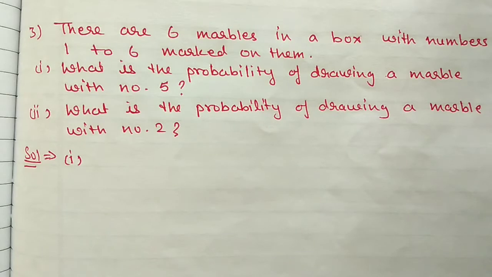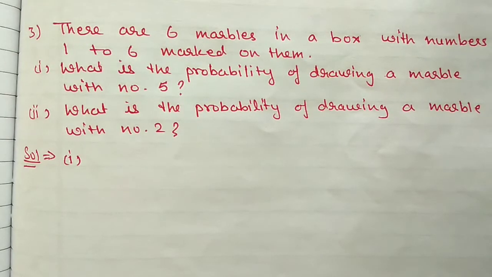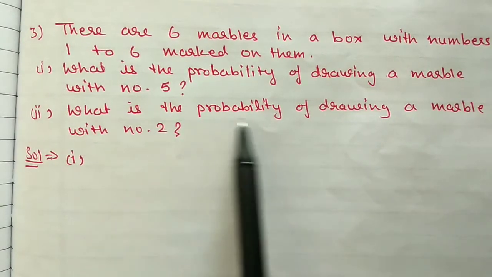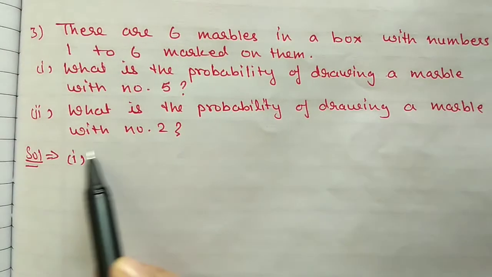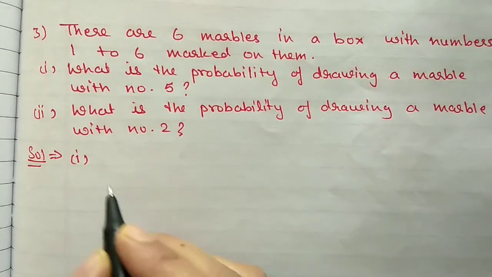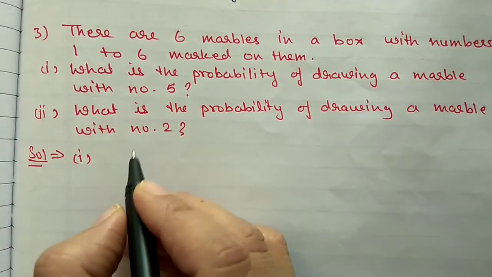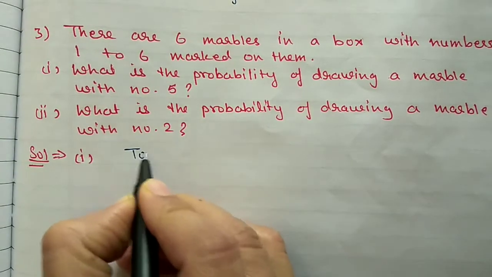Next, question number 3. There are 6 marbles in a box with numbers 1 to 6 marked on them. What is the probability of drawing a marble with number 5? And second, what is the probability of drawing a marble with number 2? First we will see the total possible events.